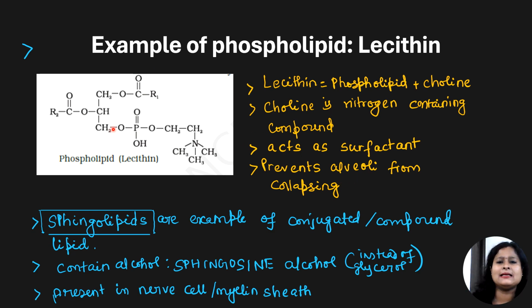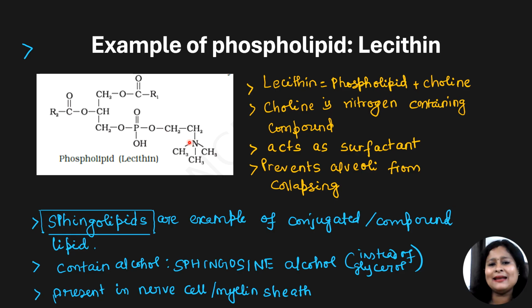Now how can we write the structure of lecithin? It won't be asked, maybe for your class 11th exam you might be asked to draw its structure, but if it is asked for NEET exam, it's very clear that lecithin is an example of phospholipid. So write phospholipid first. What is phospholipid? It is just like your triglyceride structure, but it will have two fatty acids and one phosphate group. So write one fatty acid, one ester bond, second ester bond, and in the third position you add a phosphate group.